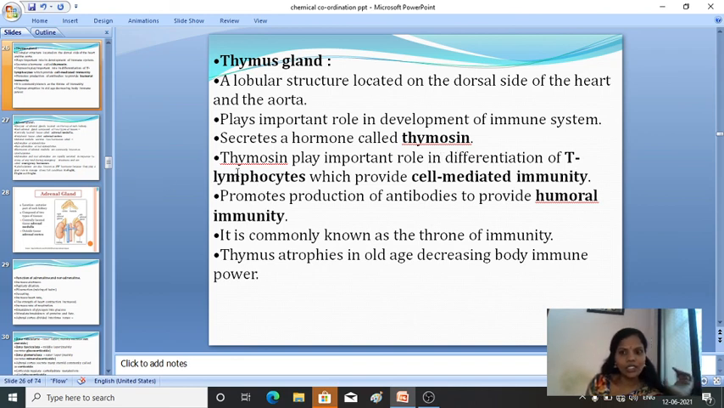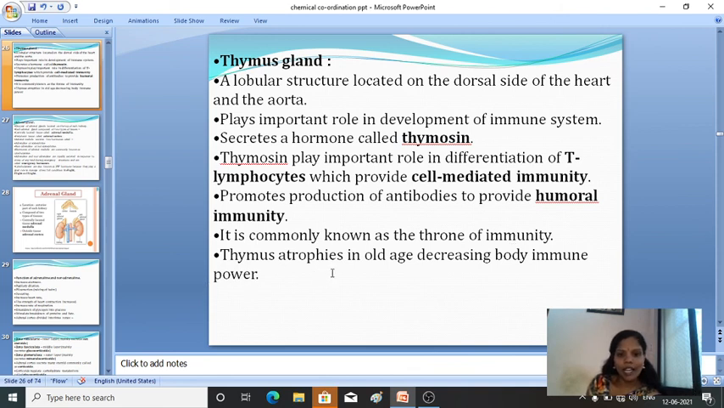It helps in T lymphocyte differentiation, and it also provides cell mediated immunity, and it promotes the production of antibodies to provide humoral immunity. It is commonly known as the thorn of the immunity.